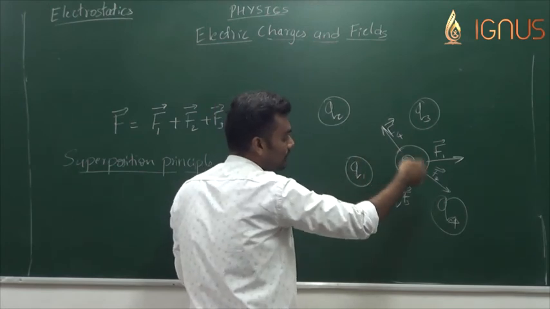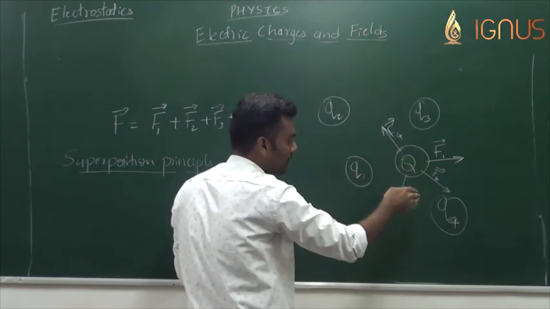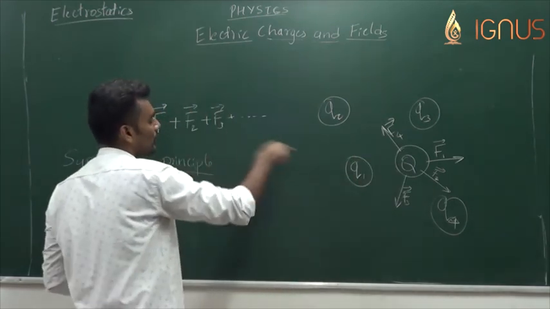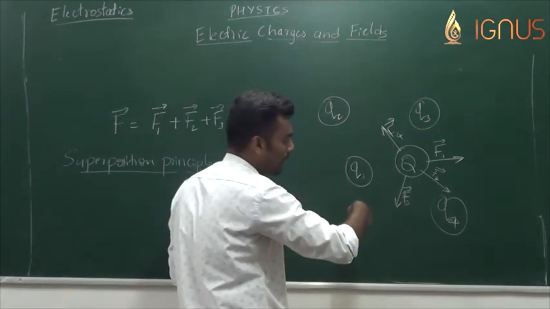So individual forces act separately, and hence the final net force is the vector sum of all the individual forces.